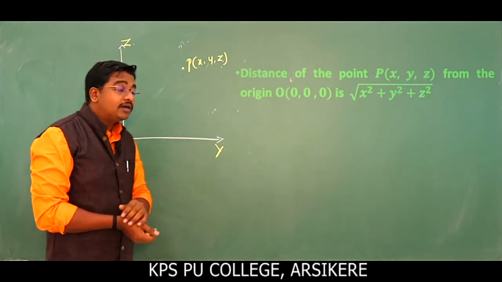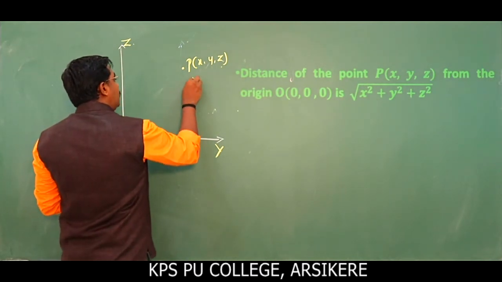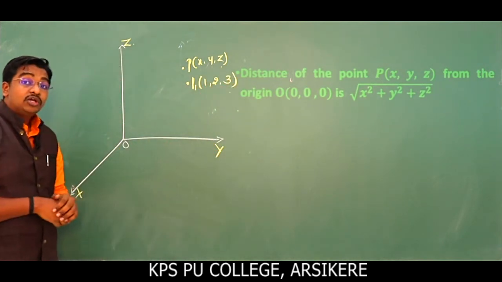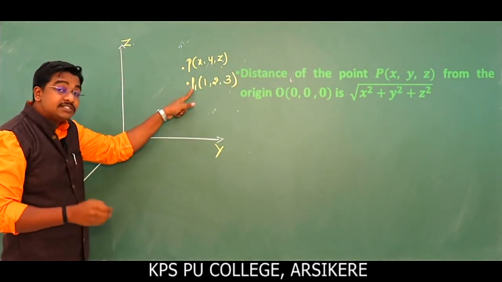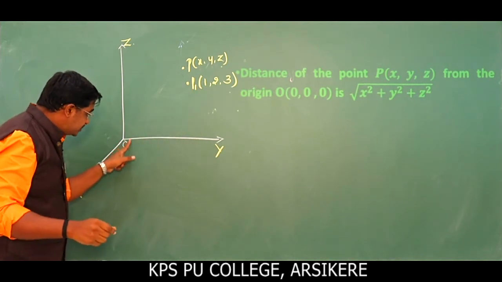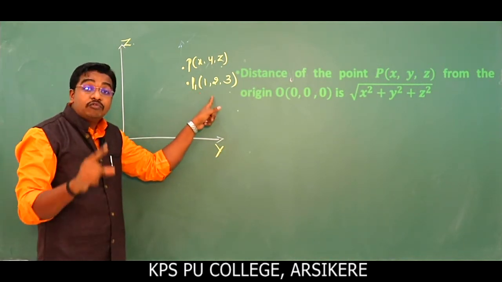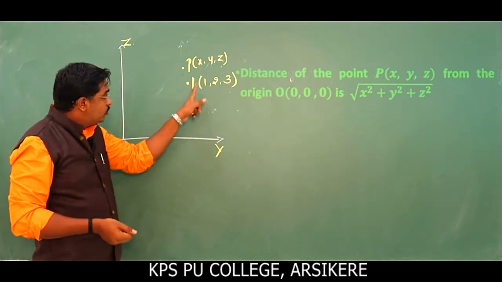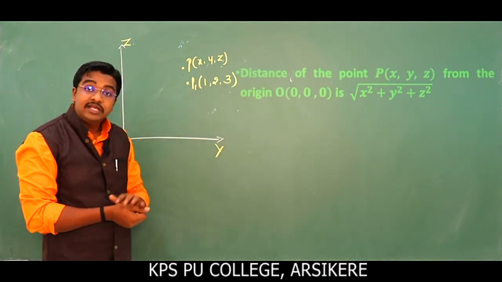Suppose you have another point on P1, (1, 2, 3). What about the distance of this point from the origin O? It is the square root of 1 square plus 2 square plus 3 square. Repeat: 1 square plus 2 square plus 3 square.